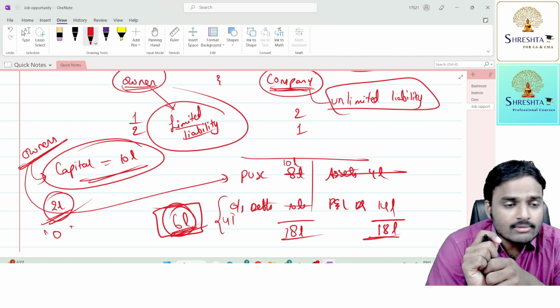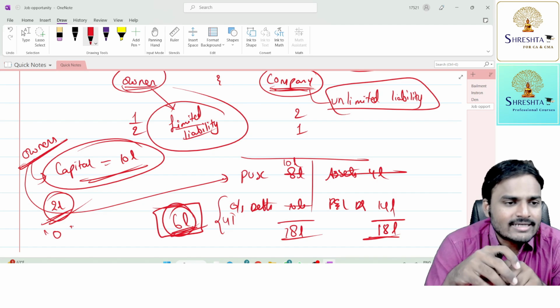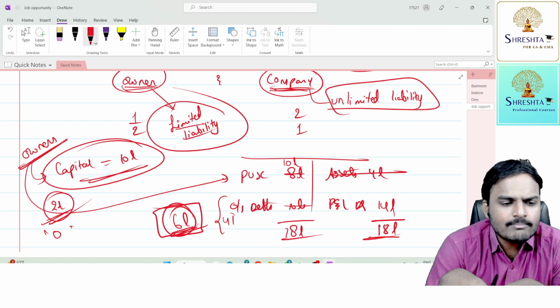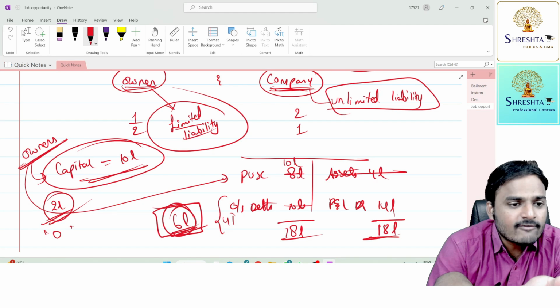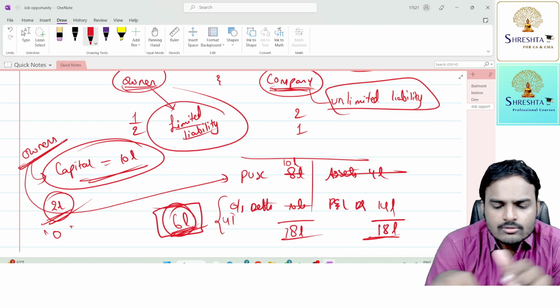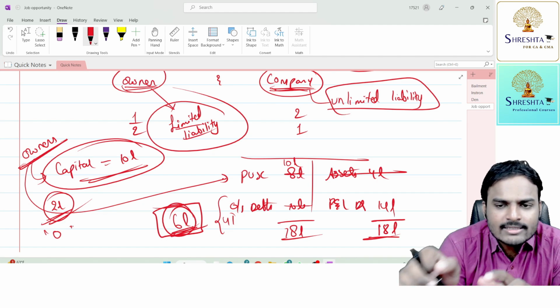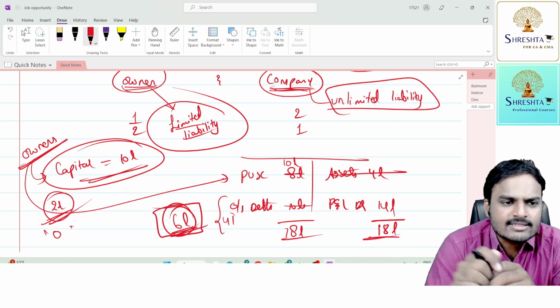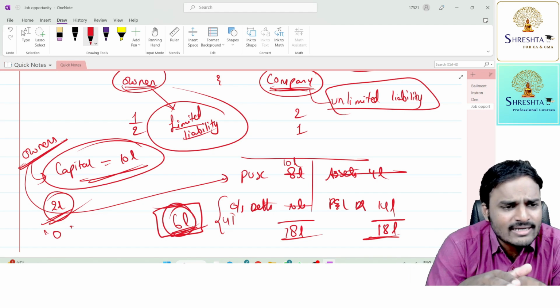That is wrong. That is not correct. If someone asks you where the company is, you should answer it is on a piece of paper. That paper is nothing but the certificate of incorporation. The certificate of incorporation is the proof that the company came into existence. That's it. Showing a building, I'm asking you, if I destroy the building, do you think the company's life comes to an end?